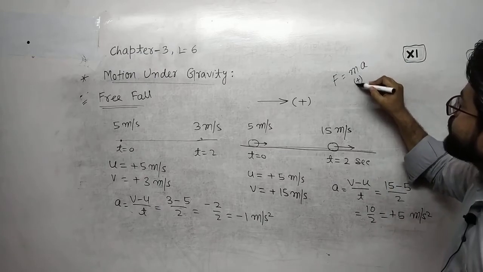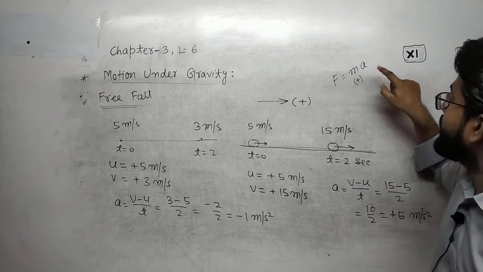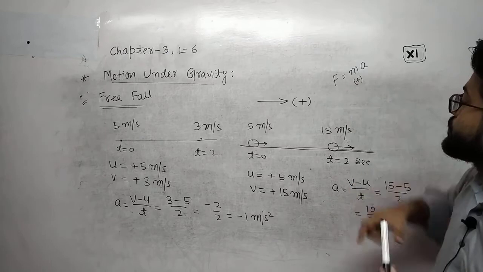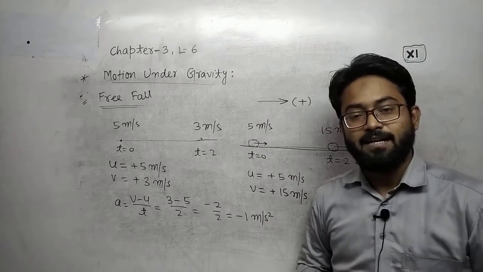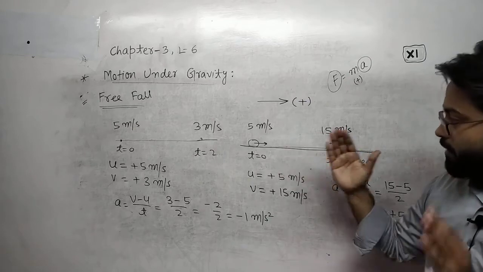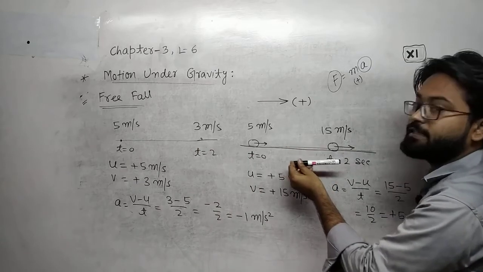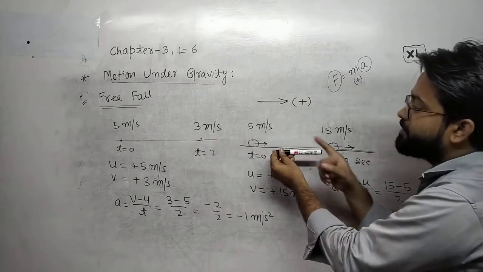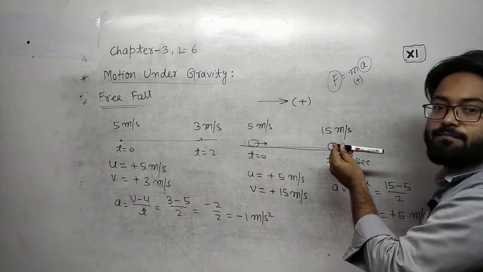We know that mass is always positive, but mass can never be negative. Mass is always positive, which means if acceleration is positive, the force will be positive; the direction of force is the same as the direction of acceleration. Why? Here you can feel that if the force is acting in this direction, then the velocity will increase. Force is in this direction, which means the velocity will increase, and the acceleration is in the same direction.